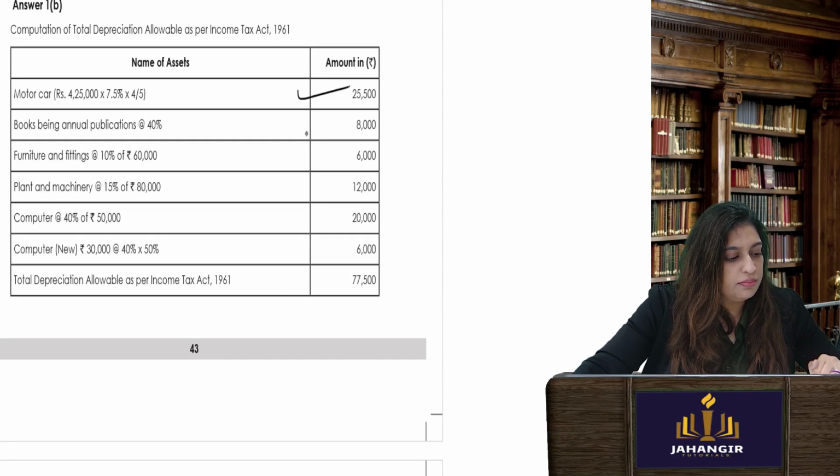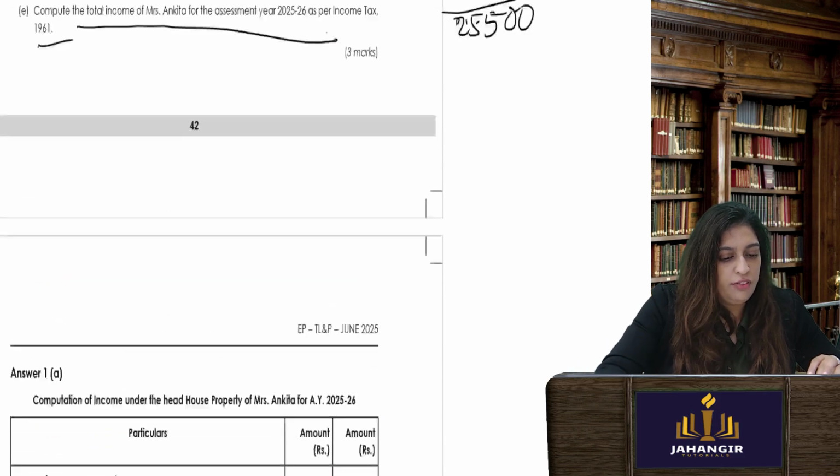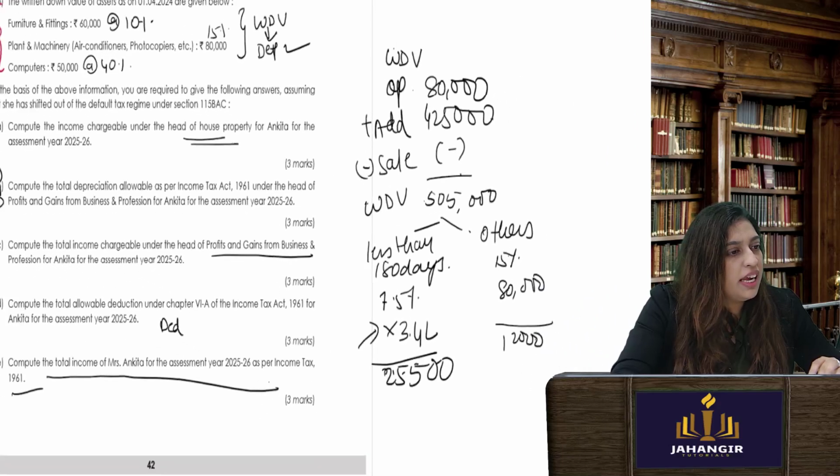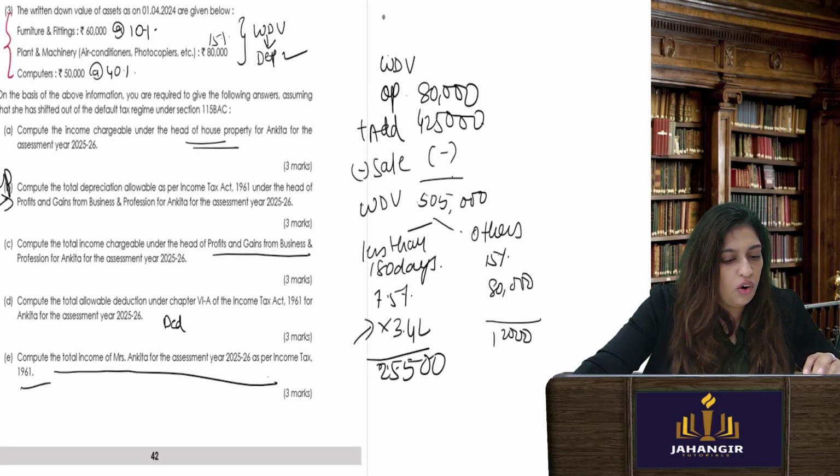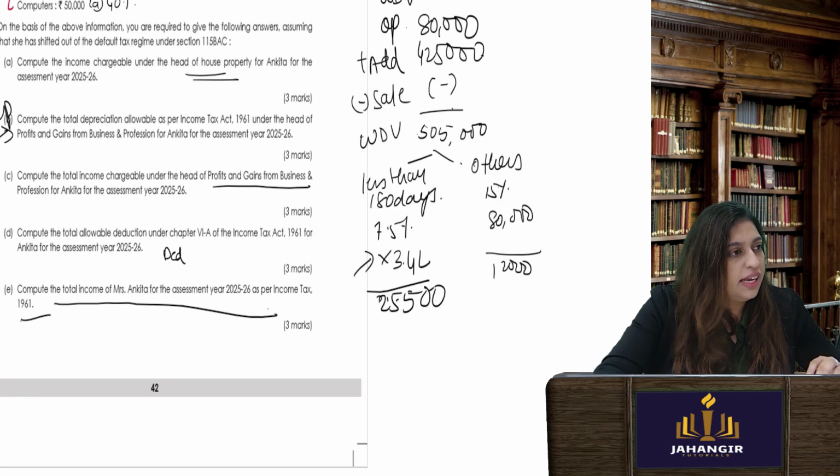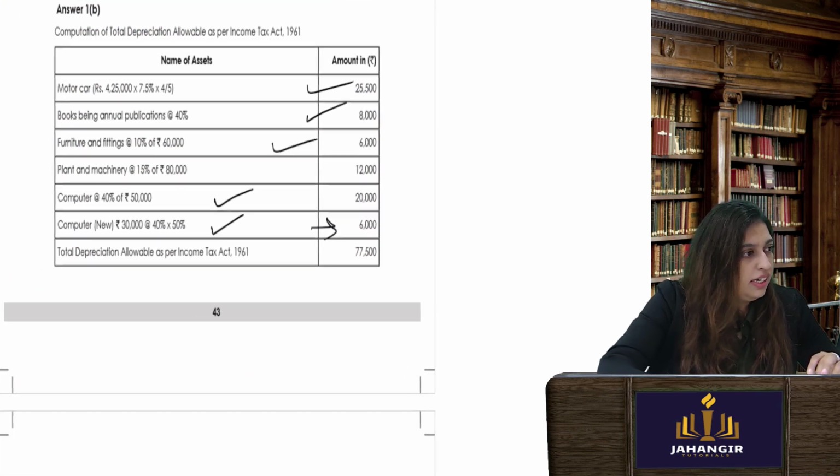Okay, motor car. Then books being annual publication, what did we say? We'll take 40%. Furniture fittings. Okay, we already, so you'll do that for computers. Same thing. That will be 20%. Okay, so how we did for machinery? Same to same. You will have to do for your all other assets. So plant and machinery includes motor car. Okay. Then furniture directly 10. Let's go for computers.